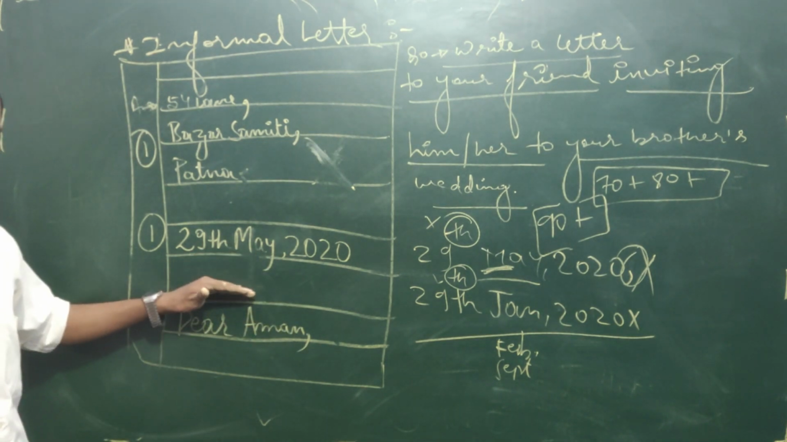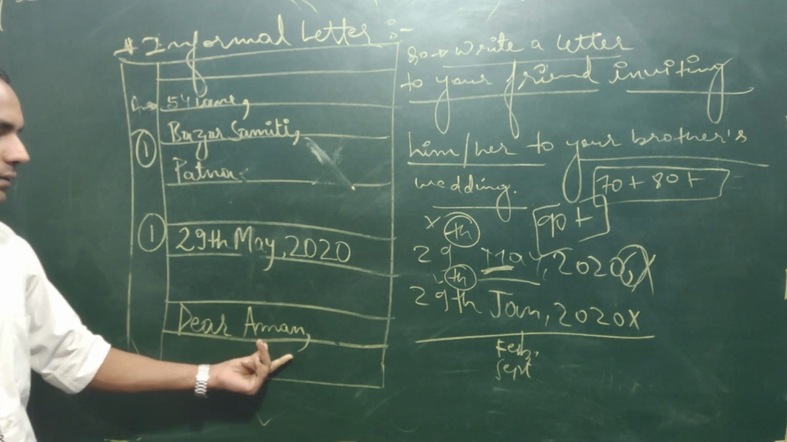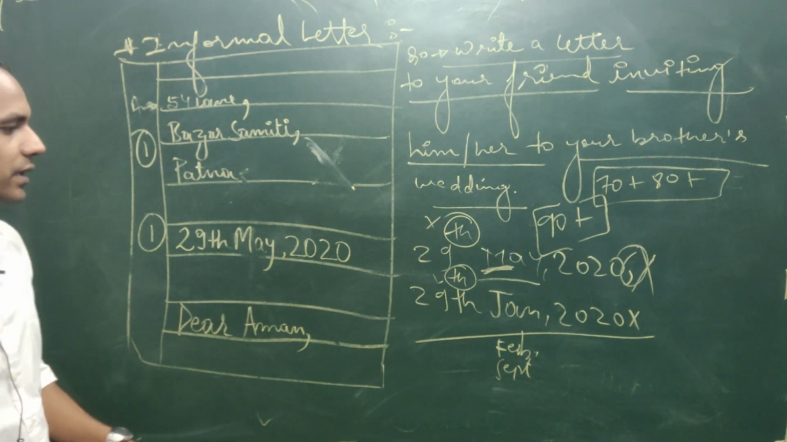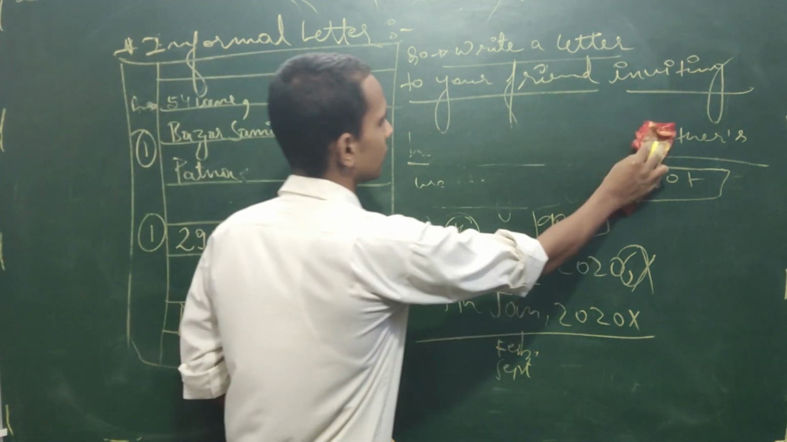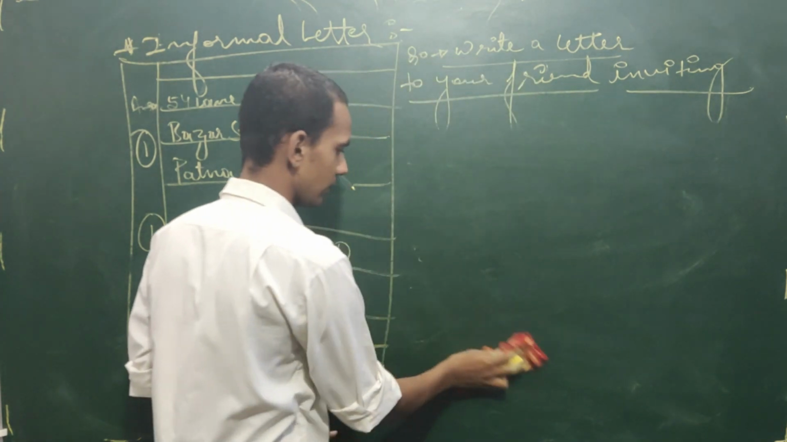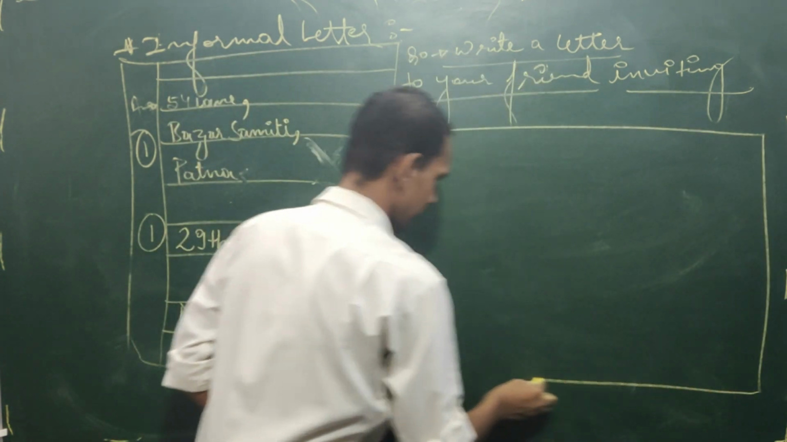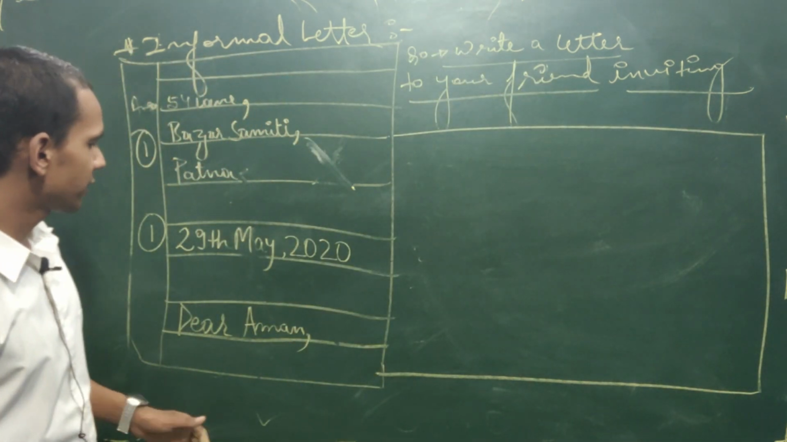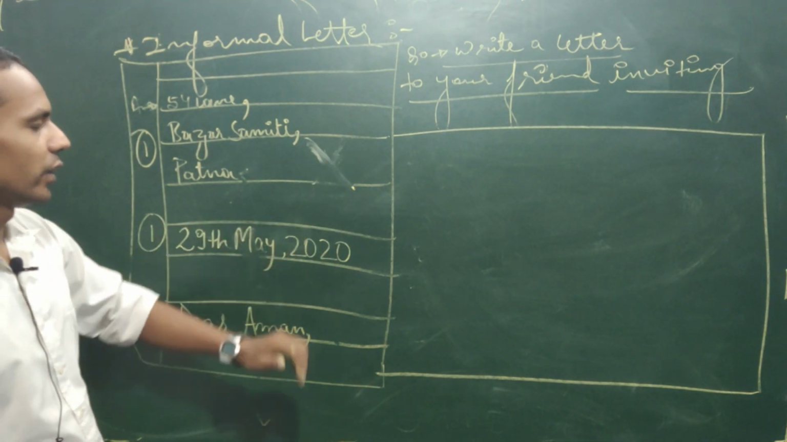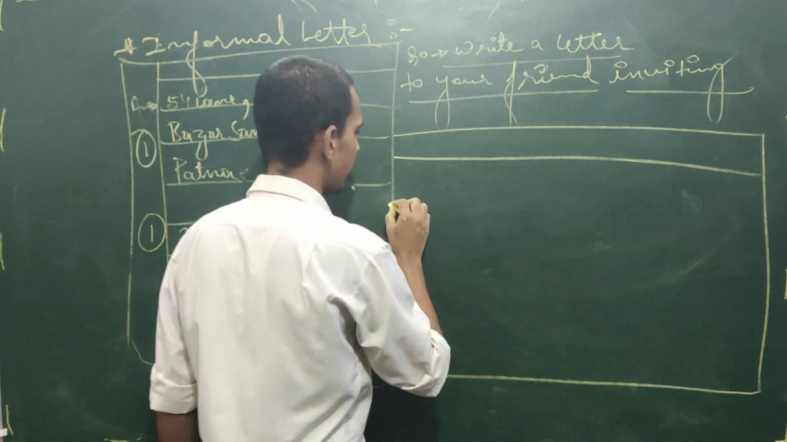Then after that, leave one line. Then Dear Aman, salutation. Okay. Dear Aman. Till here we have seen our letter. So on the board space is not there, you can understand. After this we are leaving one line, then we are going to start our letter.